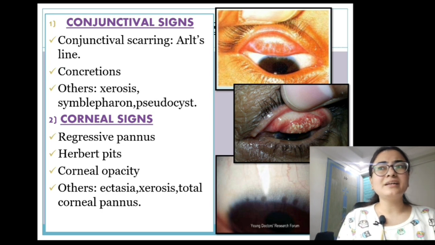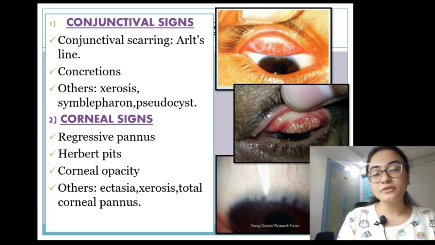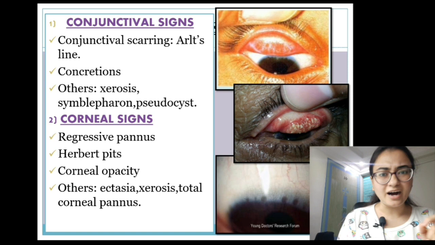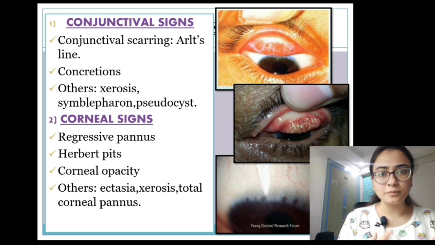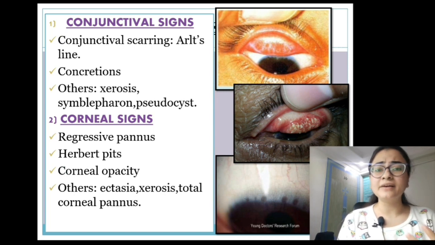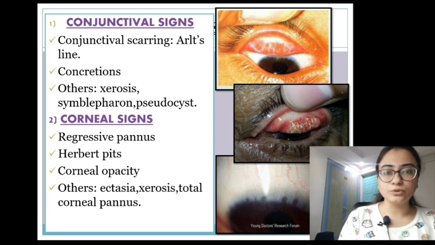On the conjunctiva, a white line is seen. Now this can be star shaped, circular, or linear, but whenever it's linear, it's known as Arlt's line. So Arlt's line is basically nothing but linear scarring. Then we can have concretions. Concretions are white hard masses on the conjunctiva, but they're not calcareous, and they are formed by dead epithelium and mucus. Other signs can be xerosis, symblepharon and pseudocyst.